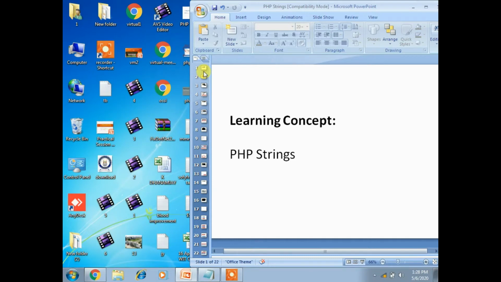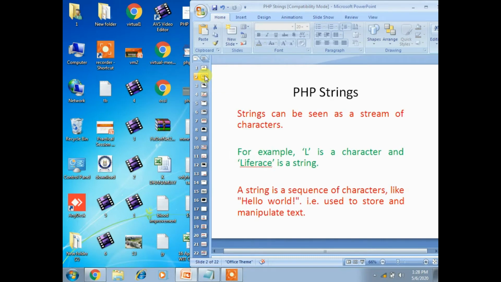In the previous concept we saw functions in PHP, how functions work and how many ways we can create them. Now today we are going to see PHP strings. First of all, we have to learn what a string is, and later, based upon the different categories of strings, we will go to the functions in strings. Okay, let's see the first one, that is string.